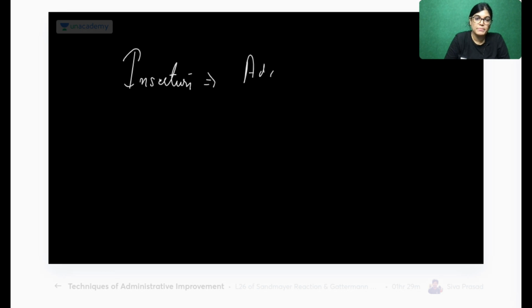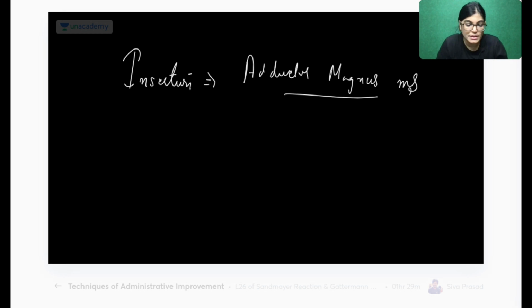Insertion of adductor magnus muscle. So everyone please write it.